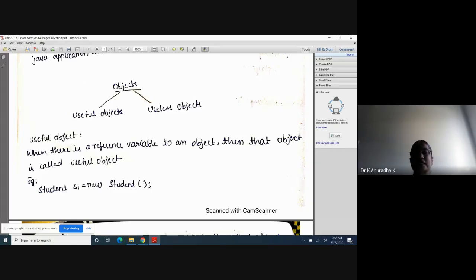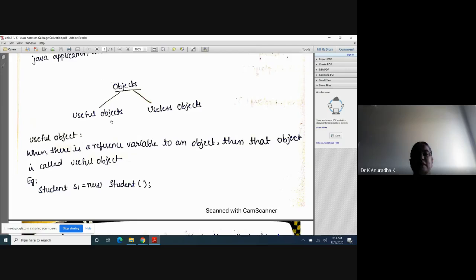If there is no reference variable for an object, then that object is called a useless object. Why? Because when there is no reference variable to that object, how can we access its members? We can't access the members of the object without a reference variable. Through a reference variable only we will access the members of the object.